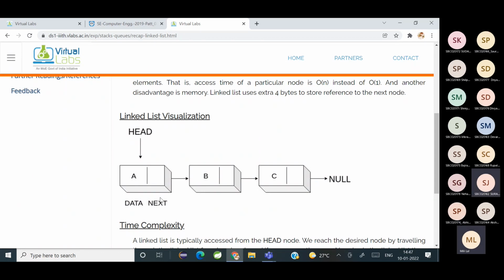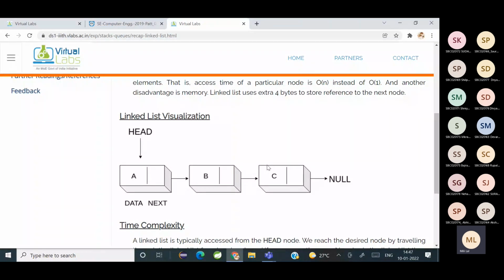Yeah, it contains data and the pointer to the next node. So how is linked list different from arrays? Dynamic in nature. Yes, dynamic in nature, correct. So arrays are supposed to be static.